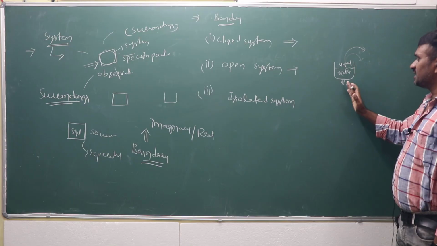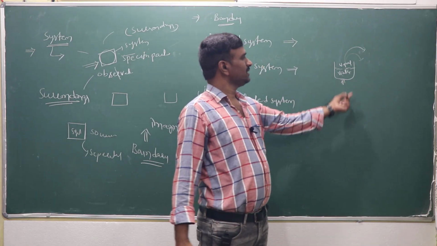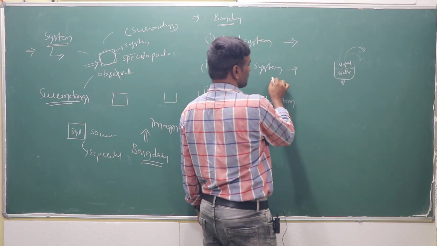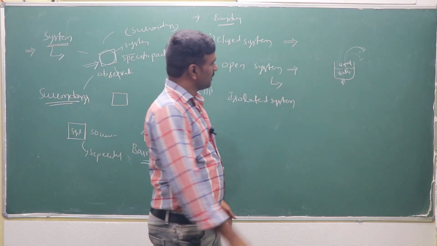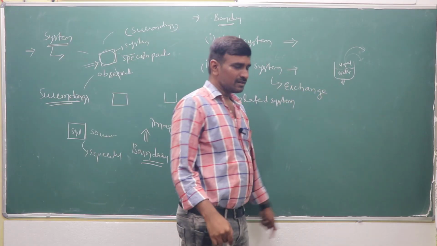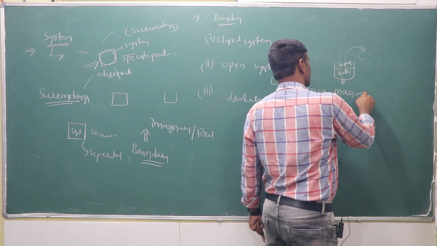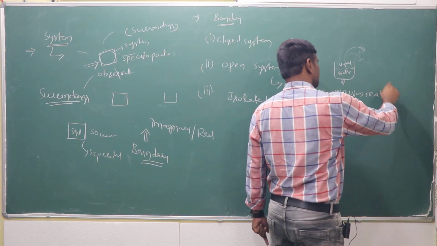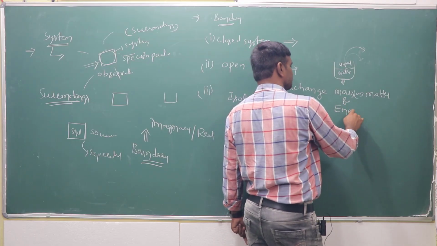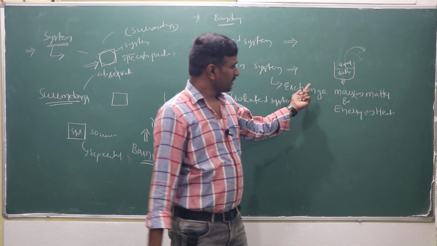So if it is an open beaker with water and water vapor, the system exchanges heat as well as matter with the surroundings. What is an open system? The system which can exchange mass or matter, and another one, energy or heat.